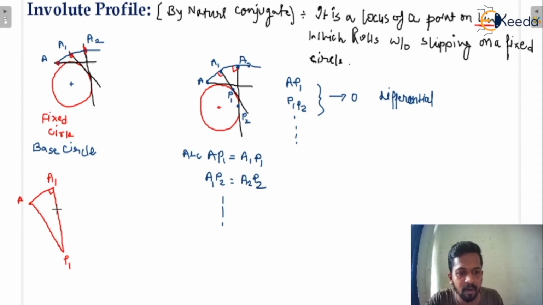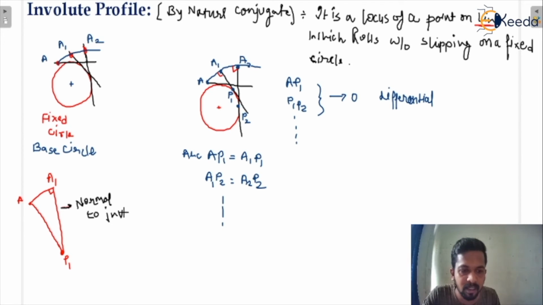So that is the perpendicular. And that point P1 is the point on the base circle, and that means this is the normal drawn from the involute profile. The normal drawn from the involute profile will be the tangent to the base circle, because P1 is on the base circle. So this is basically the normal to the involute. This line is the normal to the involute. Are you getting my point?